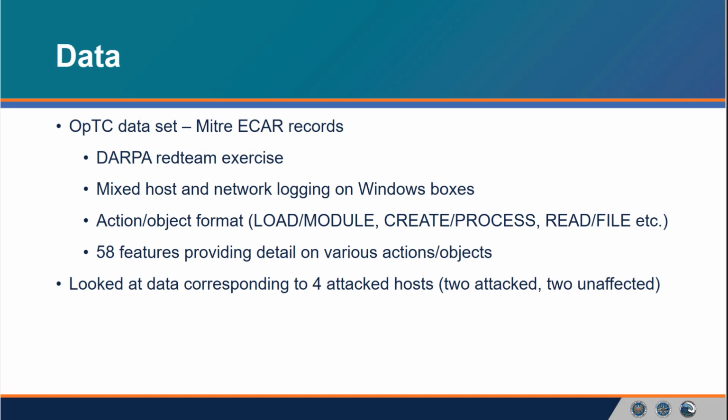For these experiments, we leveraged the Operationally Transparent Cyber, or OpTC, dataset, an open-source DARPA repository of logs collected from a synthetic Windows network with genuine red team activity, simulating a modestly complex intrusion with various TTPs. The OpTC dataset is provided in an ECAR, Extended Cyber Analytic Repository, format, which provides information derived from typical Windows utilities, so Sysmon, Procmon, etc., in an action-object paradigm with 58 overall features in the dataset. So an action-object may be loading a module or creating a process, reading a file, something like that. And those 58 features are things like principals, users, images, file paths, registry keys, etc.